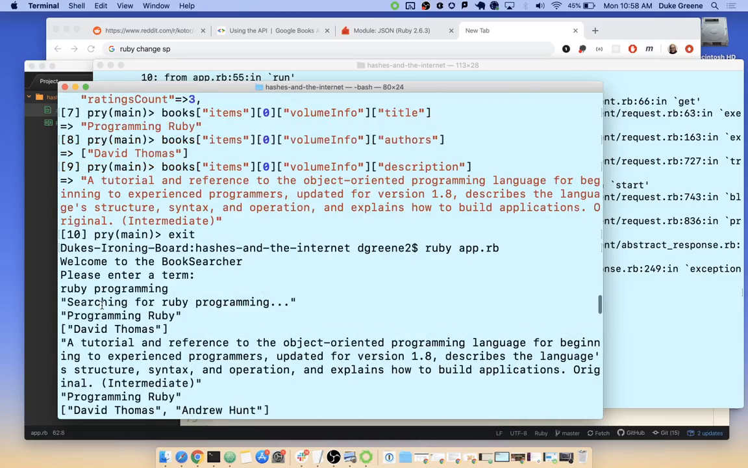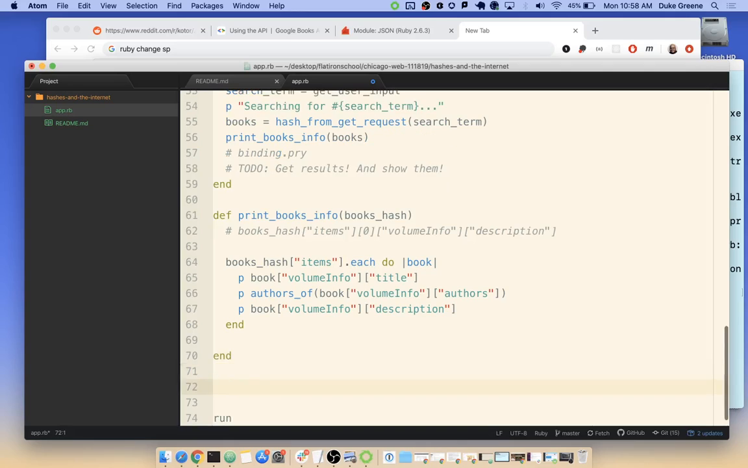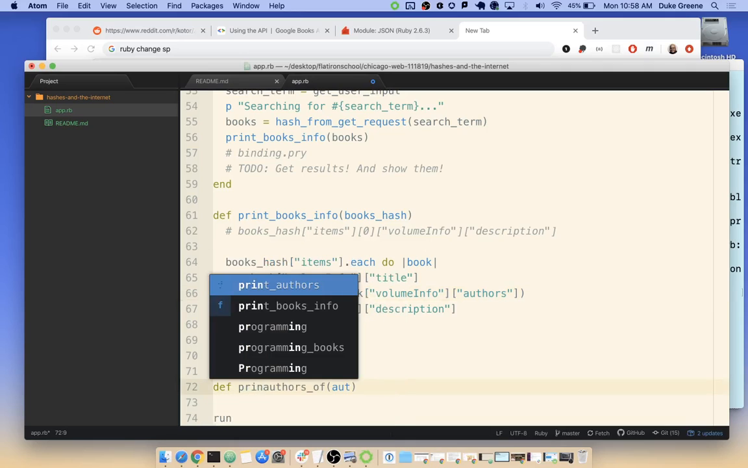That's significant to me because what if I was trying to do something about the authors? What if I was trying to iterate through authors, right? Because there's more than one author. I was going to say authors.each here. We could say p authors of, pass something like this in, right? And we could have a method called authors of, def authors of, and then we could have authors array. We could actually say p print authors. I think that's a better way to do it. Because that's what I'm really doing, I'm taking in an array of authors.